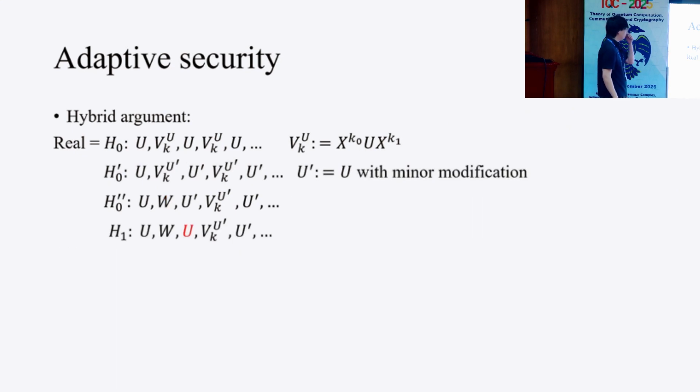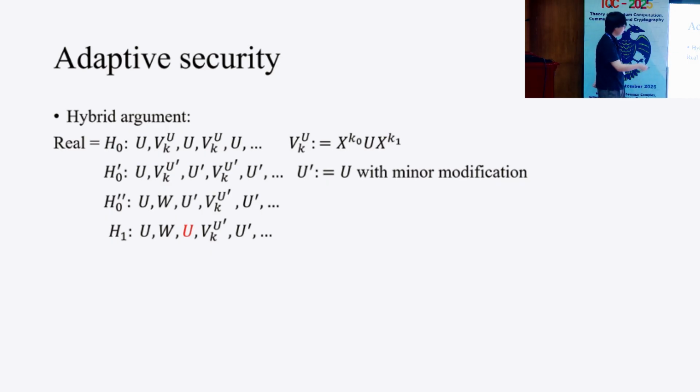But here we need to replace these after the first stage. We need to replace all queries to U-inverse with the original U. To do so, we introduce the following hybrid H1. Here, we replace the first query to U-inverse with the original Haar random unitary U.